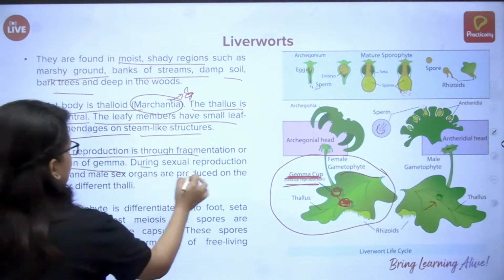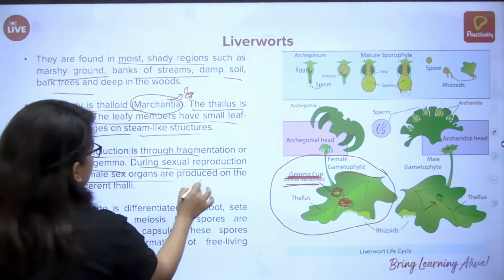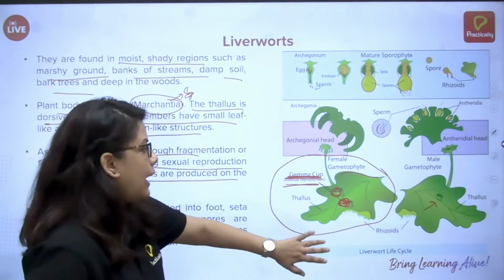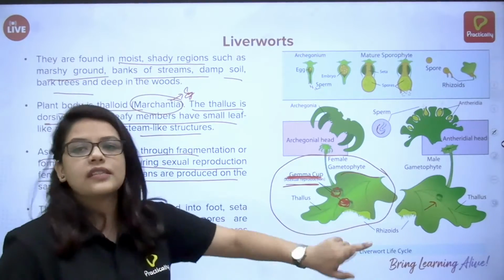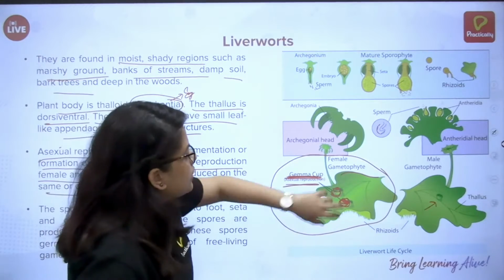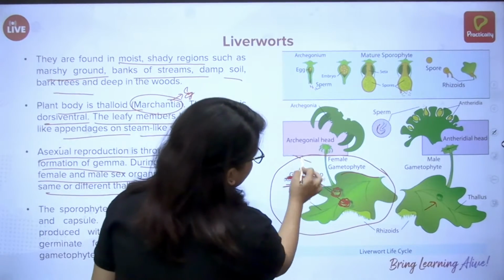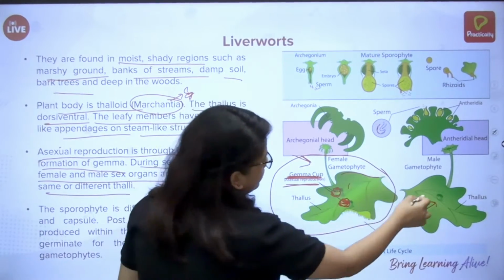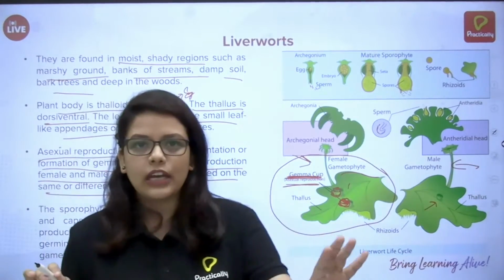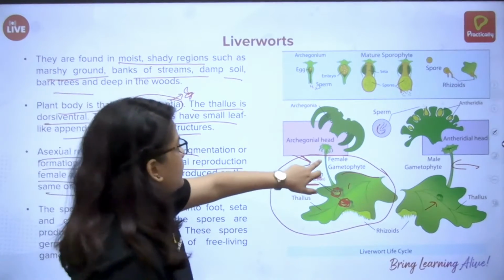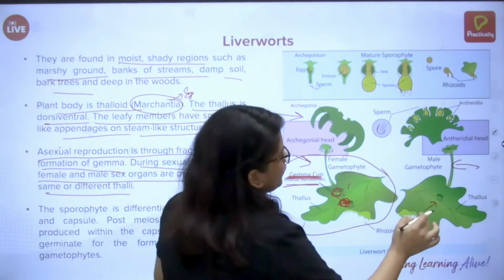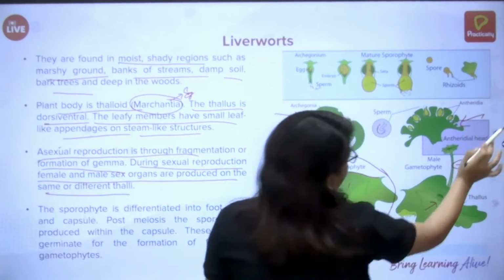During sexual reproduction, male and female sex organs are produced on the same or different thalli. See, this thing is thallus. Sometimes on the same thallus you might find the male gametophyte and the female gametophyte. Sometimes it is different. So here you can see there is a female gametophyte over here and this one is a male gametophyte. Again, same idea, Archegonia and Antheridium. The female gametophyte has the archegonial structure, and the male gametophyte has the antheridial structure.